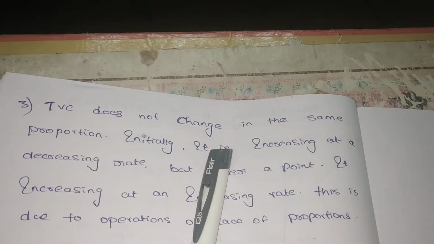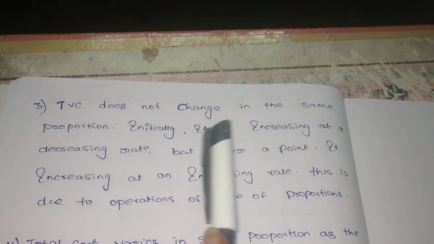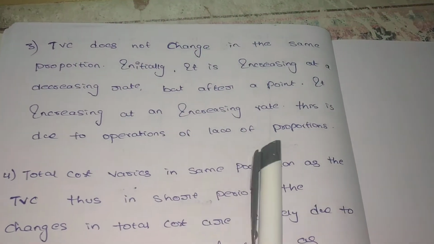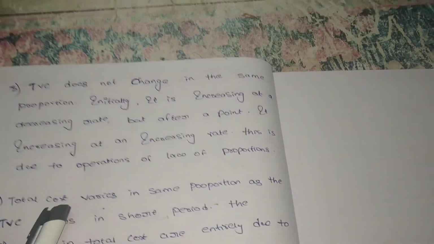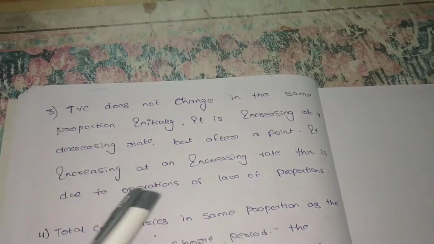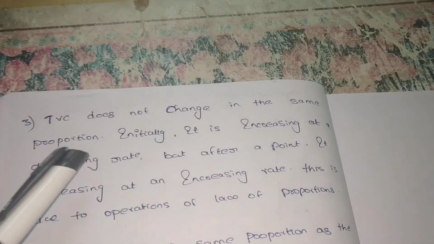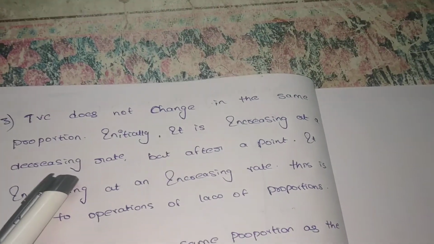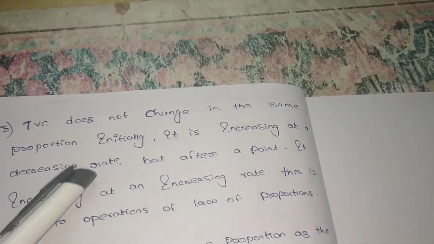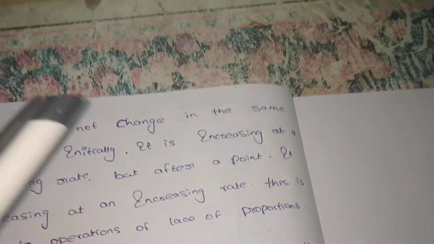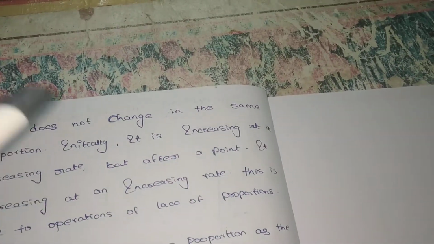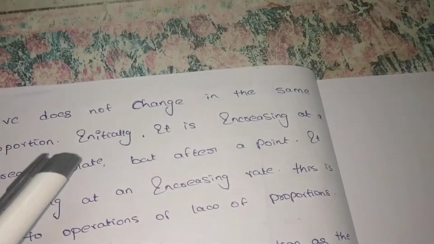Total variable cost does not change in the same proportion. Initially it is increasing at a decreasing rate, but after a point it increases at an increasing rate. This is due to the law of variable proportions. Already we discussed the law of proportions. The total variable cost first increases at a decreasing rate, meaning if the inputs increase 20% but the output increases only 10%, we can say it increases at a decreasing rate. At some point the output increases 20% when the input also increases 20%, so we can say it is constant returns. When the inputs increase 20% and the output increases 30%, we can say it is increasing returns.